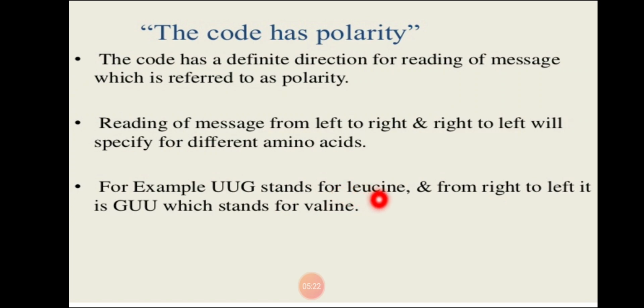But if we reverse the reading direction, GUU, then it will code for valine, which means it cannot code for leucine. So it shows direction and is read only in one direction, 5' to 3', which is the only correct way of reading the genetic code. So genetic code has polarity, that means it has direction.